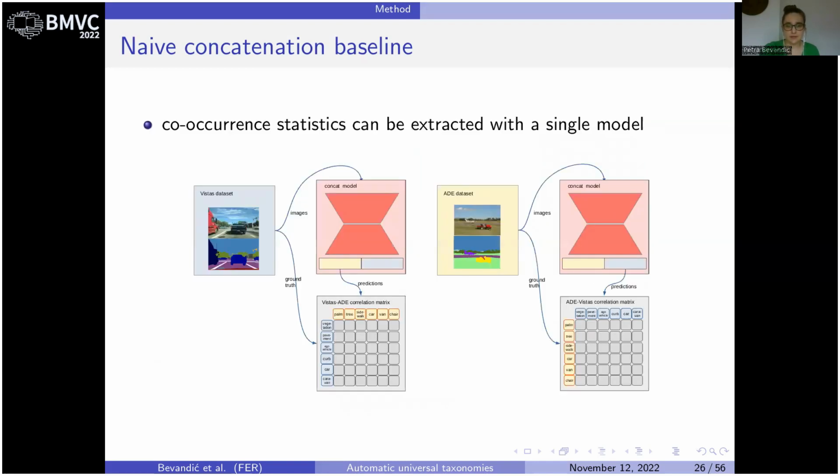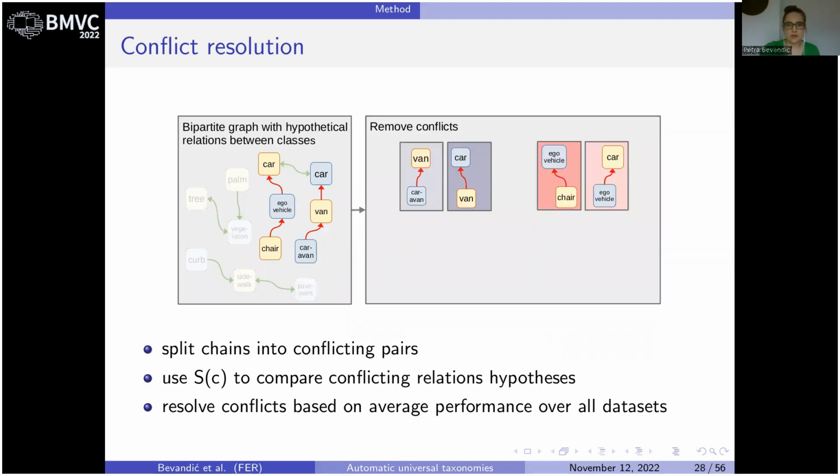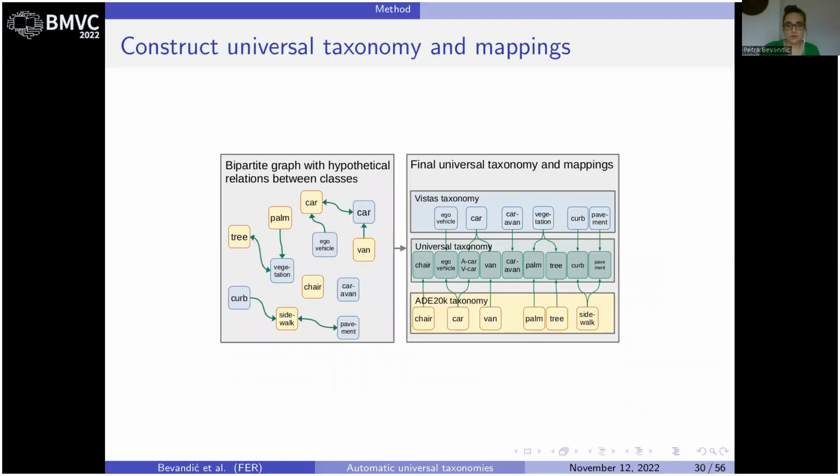An added benefit of the naive concatenation baseline is that we can use it to extract co-occurrence statistics by treating dataset-specific subsets of labels as standalone models. After this detour into naive concatenation, we return to universal taxonomy construction and look at conflict resolution in a directed bipartite graph. To resolve conflicts, we will split our chains into pairs of conflicting hypotheses and use improved naive concatenation evaluation to choose a better hypothesis from each pair. After we have resolved the conflicts, we can construct the universal taxonomy.